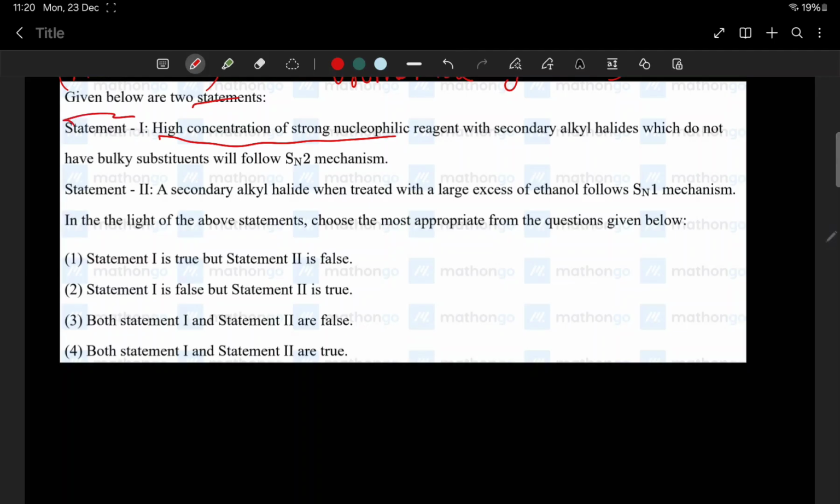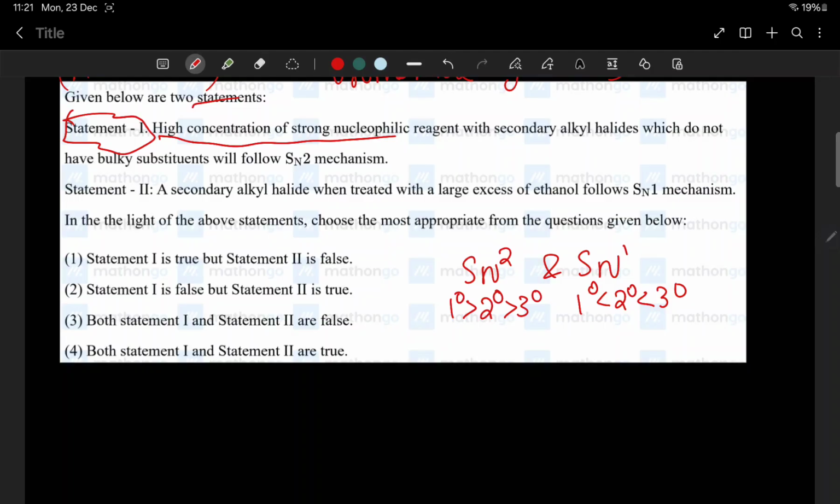We'll look at the statements. Statement 2: A secondary alkyl halide when treated with a large excess of ethanol follows SN1 mechanism. Look, for SN1 the order of reactivity is primary, secondary, tertiary, and for SN2 it is primary, secondary, tertiary. Now the first statement says high concentration of strong nucleophilic reagent with secondary alkyl halide which do not have bulky substituent will follow SN2 mechanism. That seems somewhat correct. Let us check.